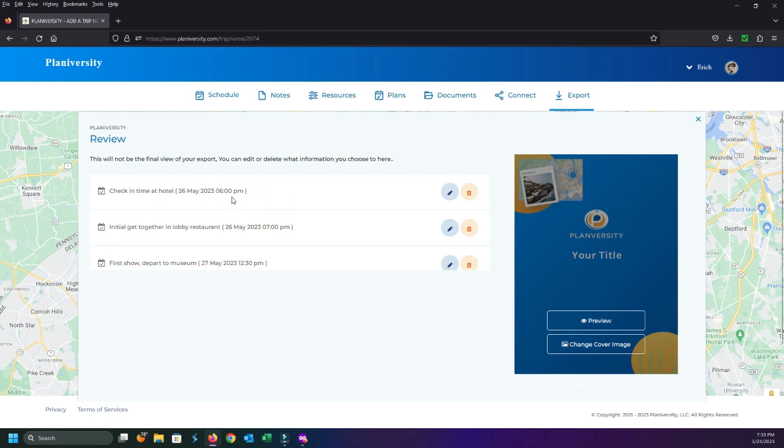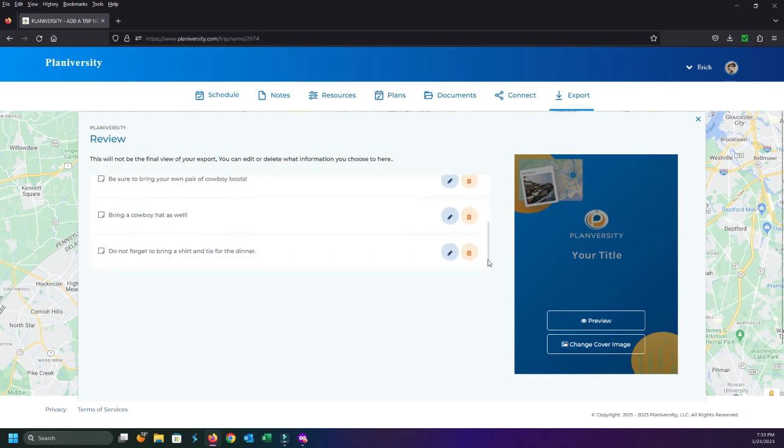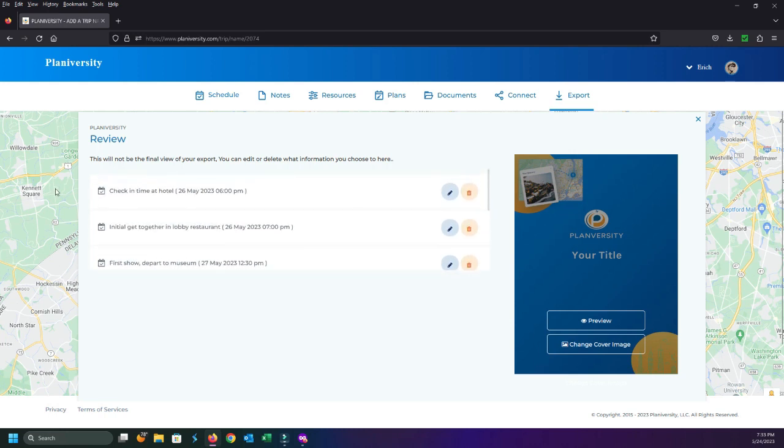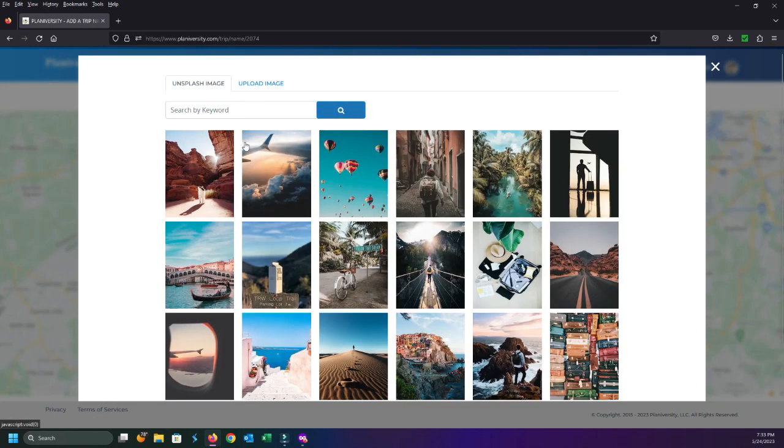me that review information, which is everything I added in there as far as notes, as far as scheduled events, as far as resource information. But if I don't want to do anything else with that information, that's fine. But if I want to personalize the cover of my packet, this is what I'm going to do. I come down here, change the cover image.